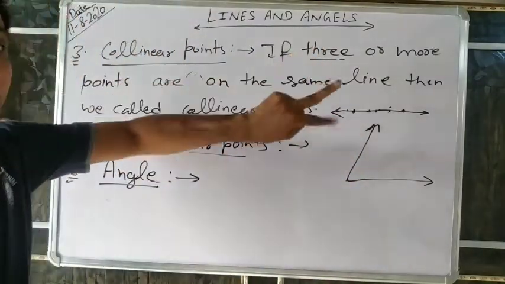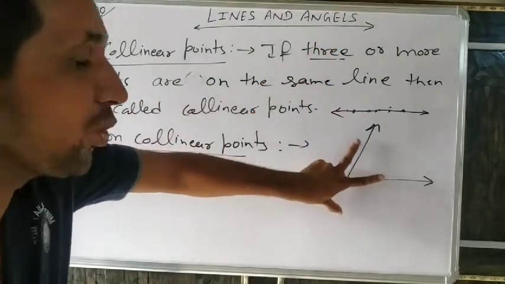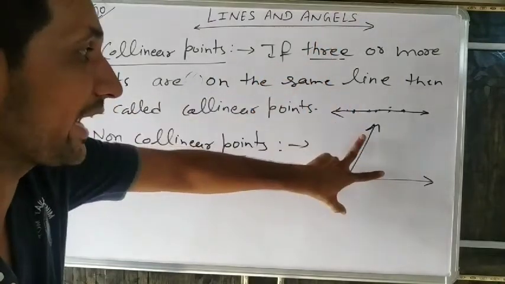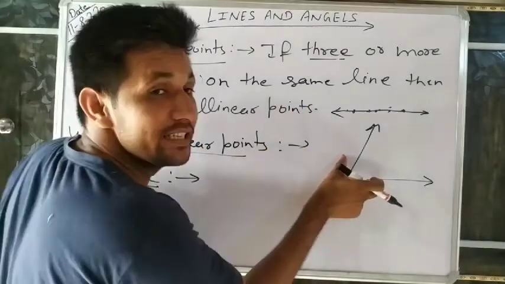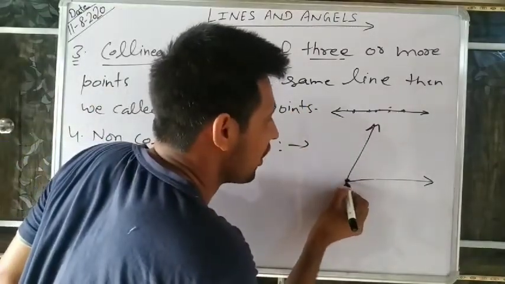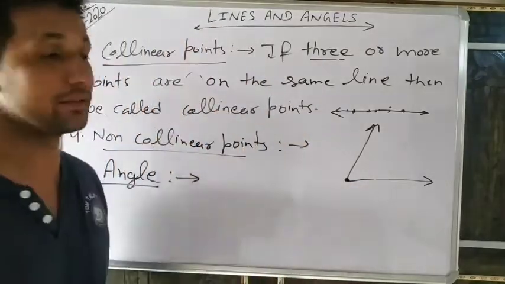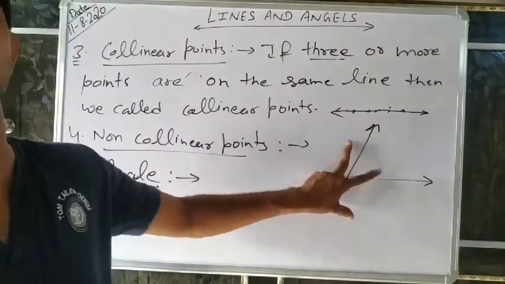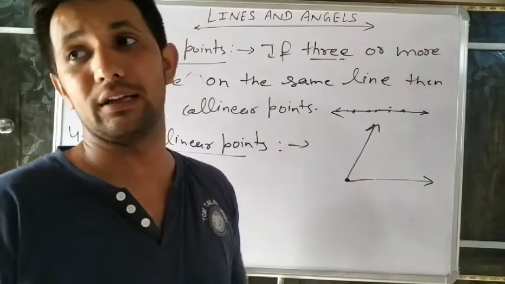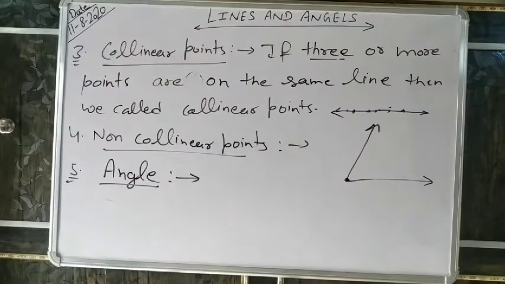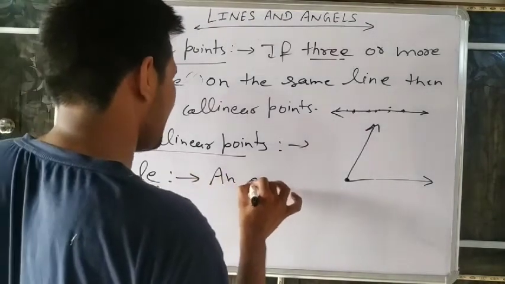So an angle is made by two rays, and the two rays meet at a point. Where these two rays meet is called the vertex, and these two rays are called the arms of the angle. Understand? What are the arms of the angle?